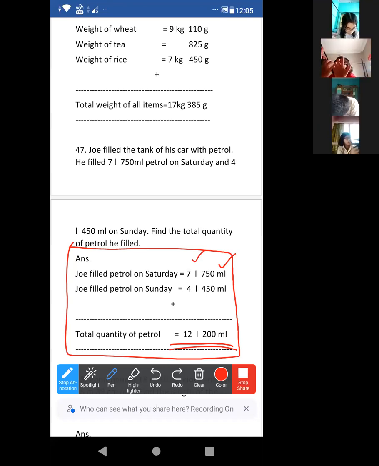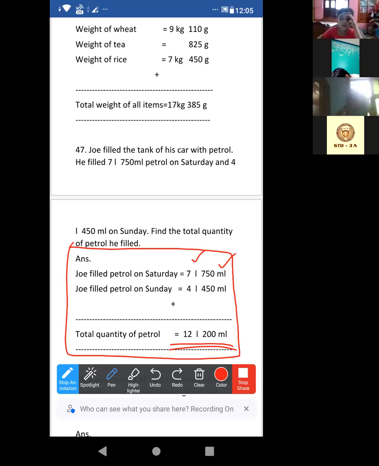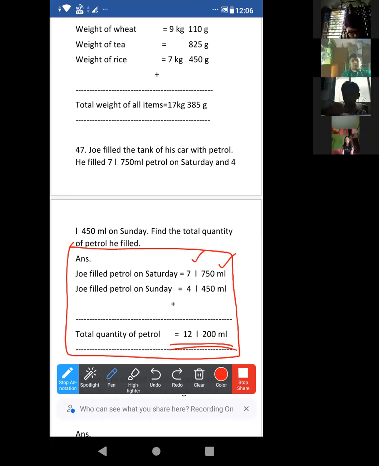Avinandan, writing. Avinandan Jana. Written. Okay, good. Sampurna. Okay, done. Adil Mulla, what are you doing, Adil? Completed. Okay, I'm moving to the next one. Aryan Mulla done? Okay, good. I'm moving to the next question.